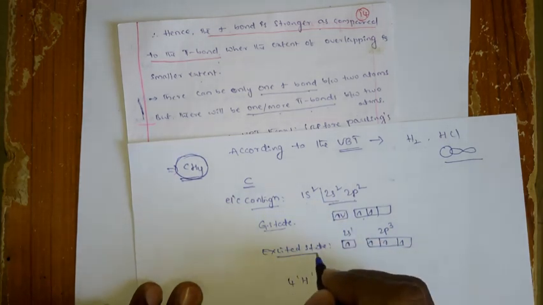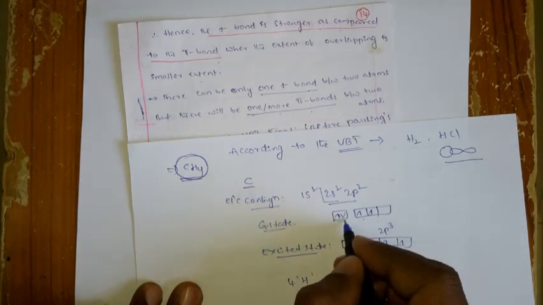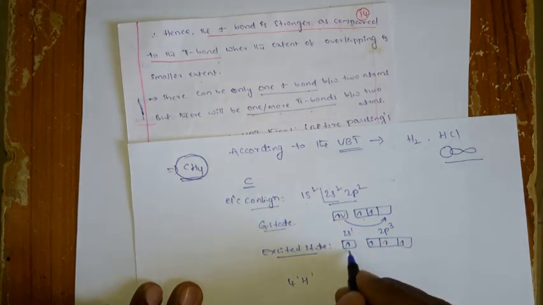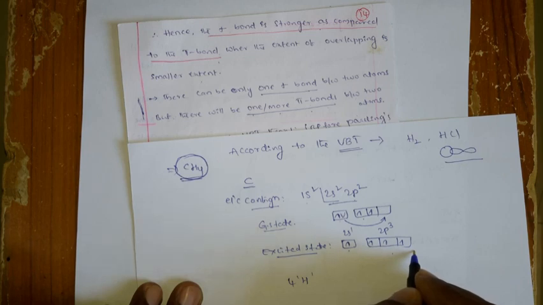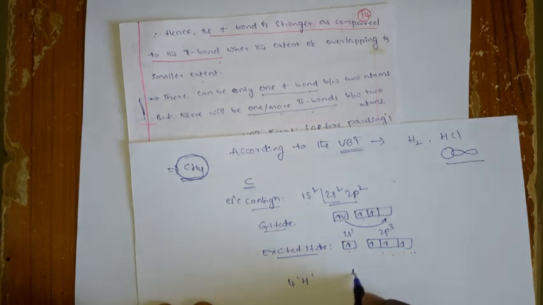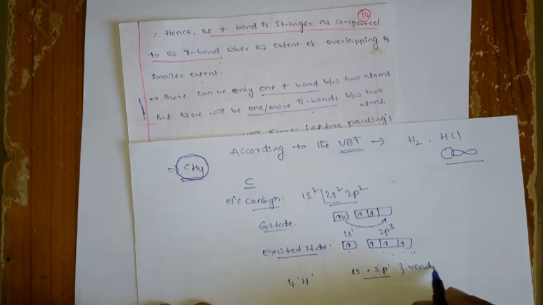And coming to the excited state, you know that one of the s electrons will shift into the p orbital and it gives 2s1 2p3. Okay, so now you have 4 half filled atomic orbitals. That means 1 s orbital is there, 3 p orbitals are there. So these 4 orbitals are now ready to overlap.